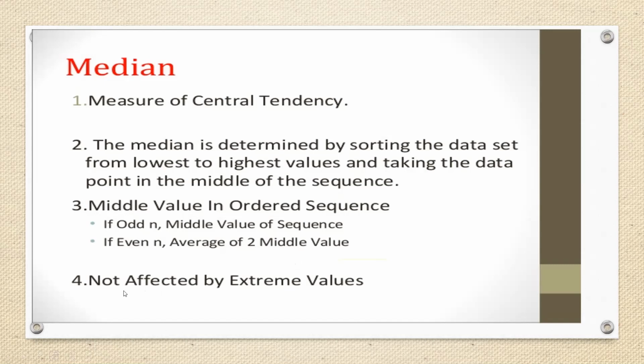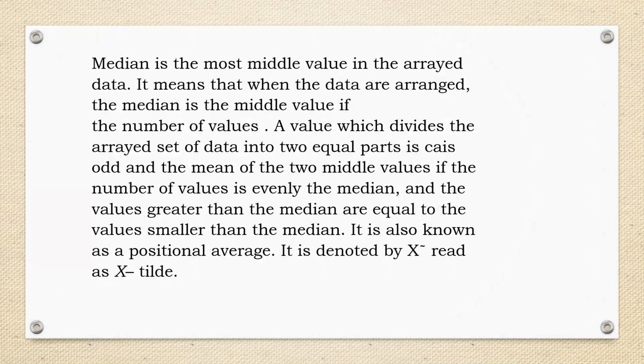The median of the data is not affected by the extreme values. So the median is a very appropriate measure of central tendency, which we can use to position the values of the data. The median is the most middle value in the array of data. It means that when the data are arranged, the median is the middle value. So this is only the description of the median. You can just read it out and understand the concept of the median.